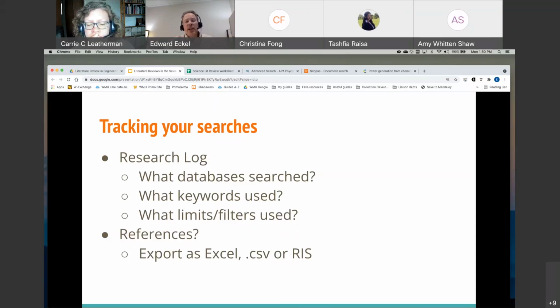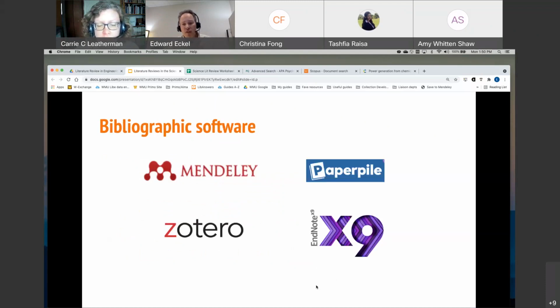All databases will allow you to capture your references or download them. These can usually be exported as an Excel file, a CSV file, which is a comma separated file, or in something called RIS format, which you use with bibliographic citation software. And speaking of bibliographic citation software, there are 4 main bibliographic softwares out on the market. There are 2 free ones. One is called Mendeley and the other is called Zotero. Both of those are free. They have nothing to do with Western. However, we do provide workshops on how to use Mendeley and Zotero, and I teach those.